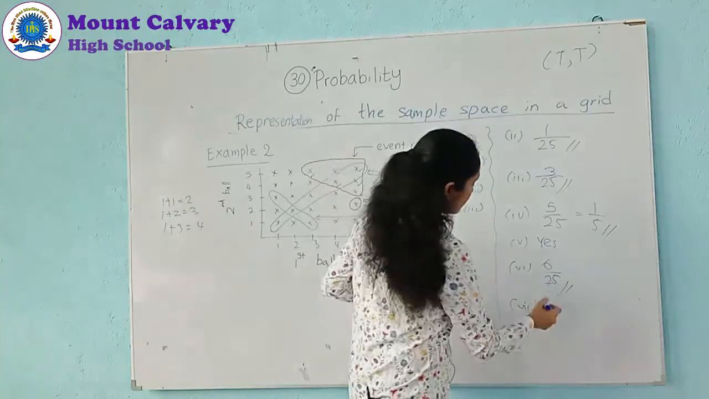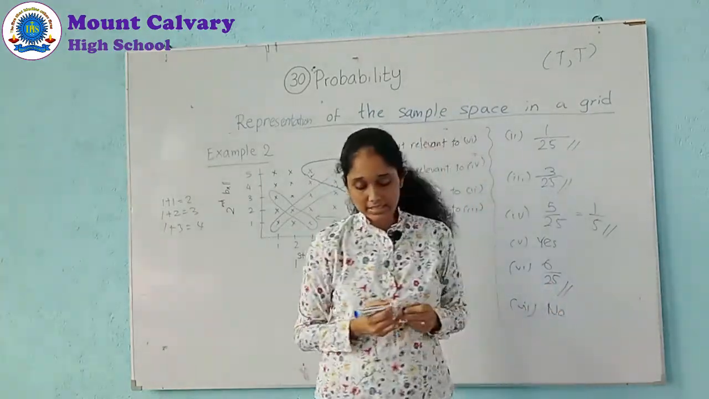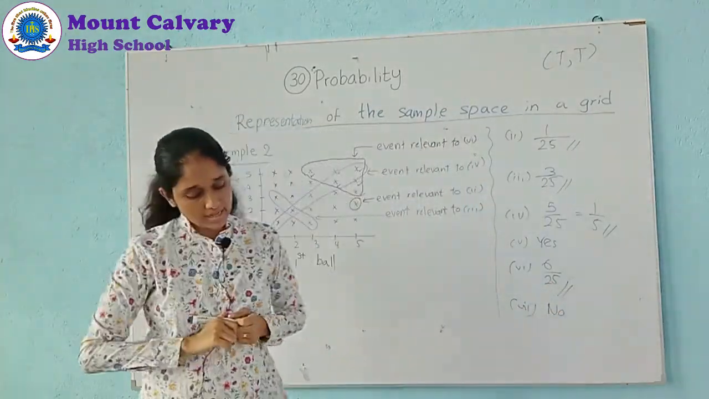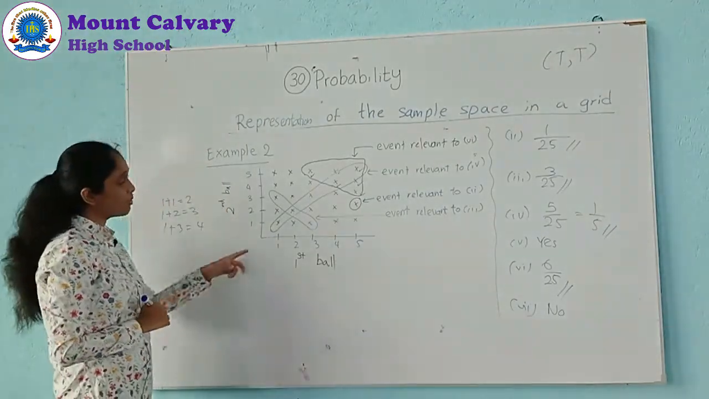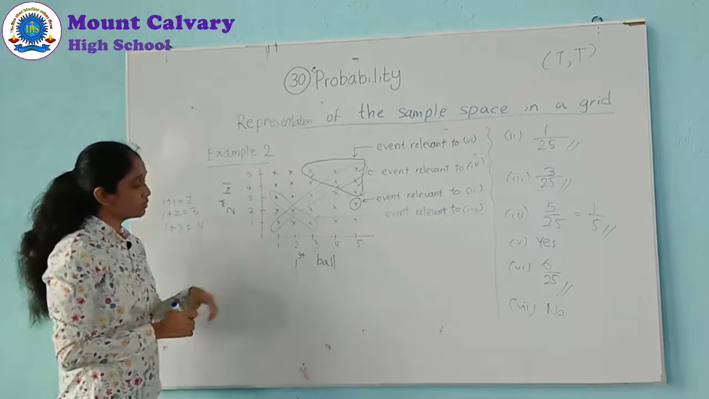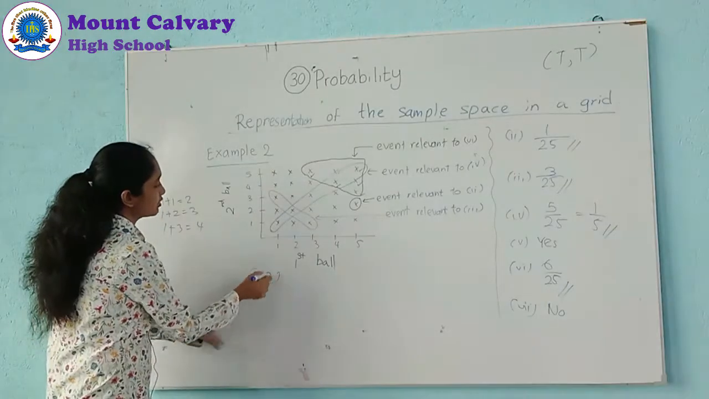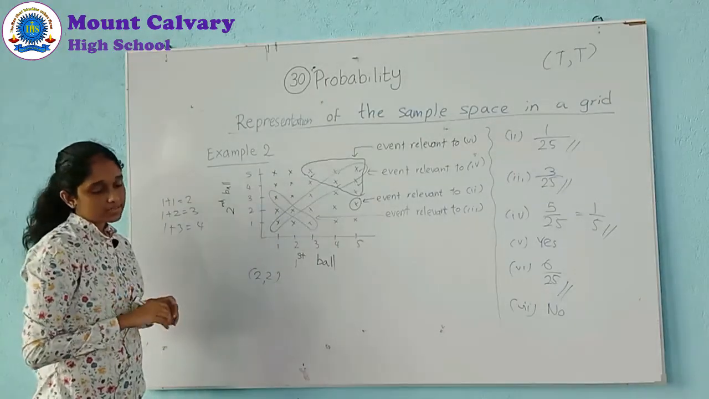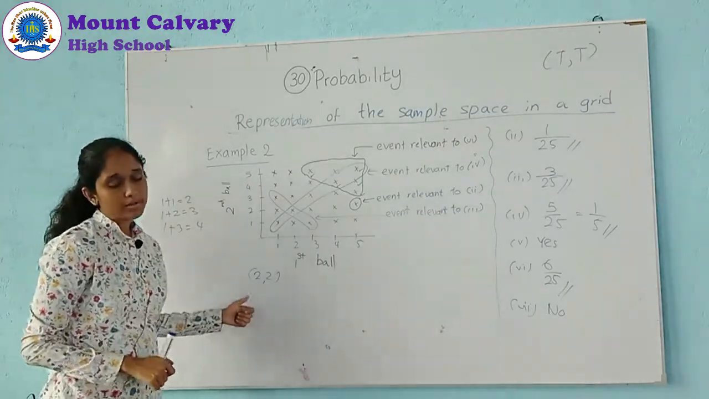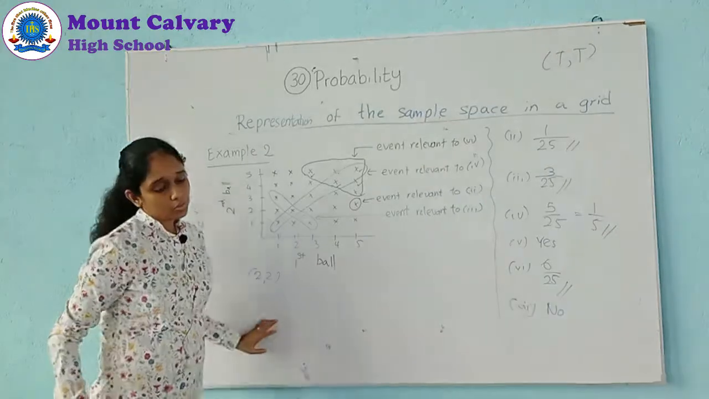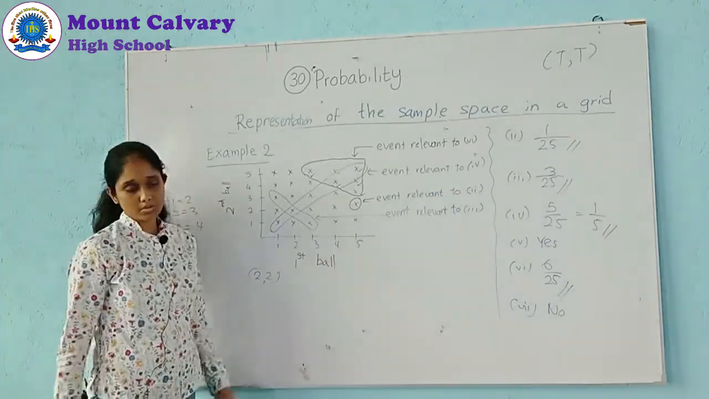What is the reason? The reason is that there is an element common to both events. What is that? (2, 2). You can mention it as (2, 2) is the common element. Are they mutually exclusive? No, because they are having a common element, that is (2, 2). It's better to mention this also, right?